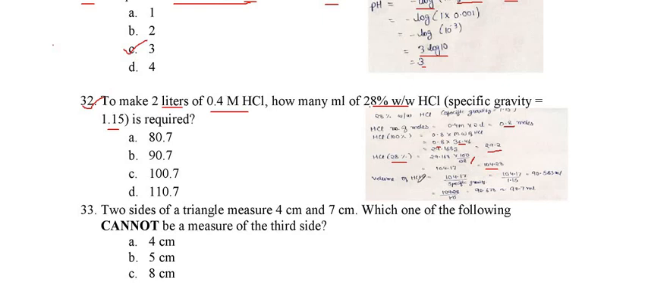But the question asks for the volume in ml. So for finding the volume, we divide the mass of the HCl by the specific gravity. So 104.2 divided by 1.15, and we get approximately 90.7 ml. So the answer is option B.